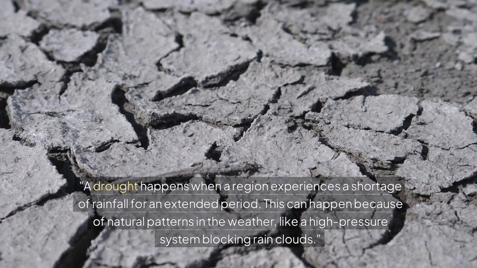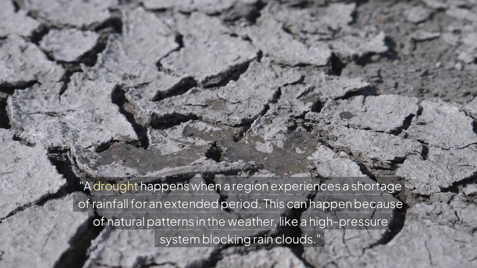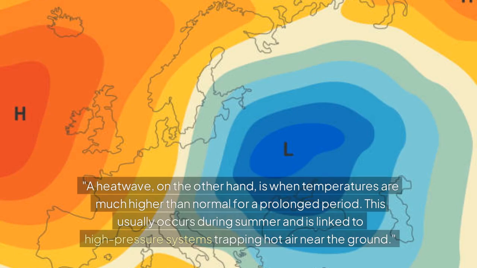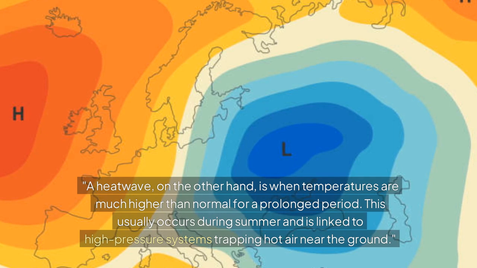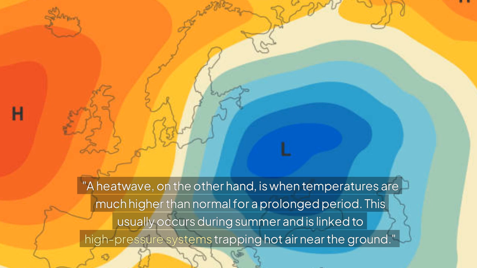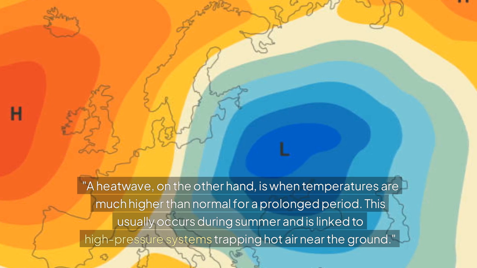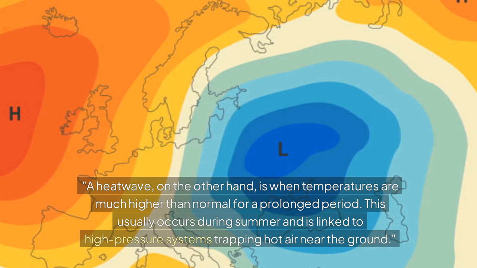A drought happens when a region experiences a shortage of rainfall for an extended period. This can happen because of natural patterns in the weather, like a high pressure system blocking rain clouds from forming. A heat wave, on the other hand, is when temperatures are much higher than normal for a prolonged period. This usually occurs during the summer and is linked to high pressure systems trapping hot air near the ground. Sometimes zones of high pressure can get stuck over certain regions.